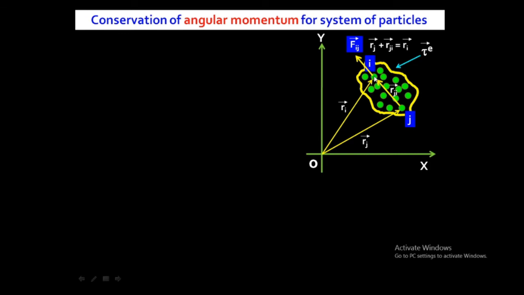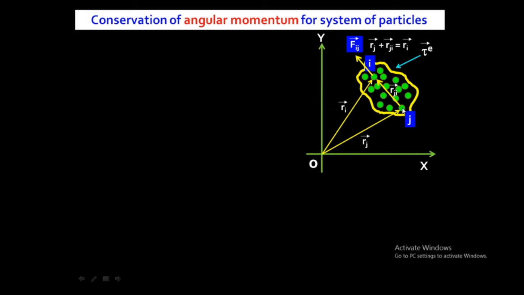Suppose this is the ith particle. The position vector associated with the ith particle will be Ri. The position vector is the distance between the origin and that particle, the radius vector, and it is called Ri. If this particle is the jth particle, then the position vector associated with it is Rj.